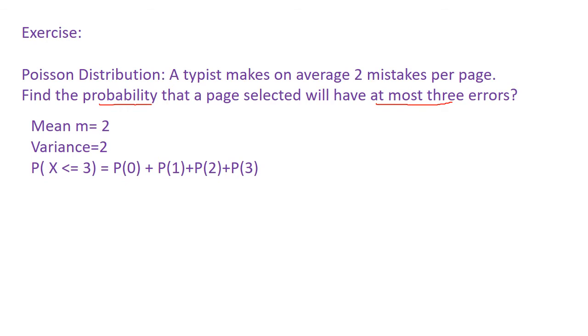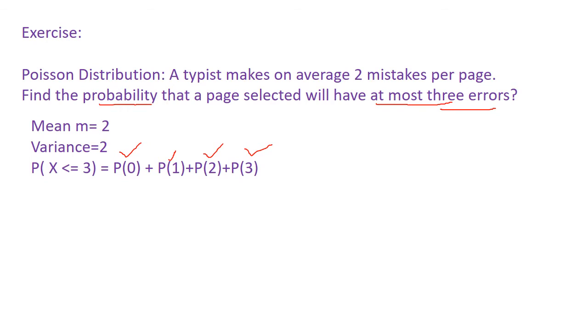So you have to calculate the probability of 0 errors, the probability of 1 error, the probability of 2 errors, and the probability of 3 errors, and the cumulative of these will be the probability of maximum three errors which is going to happen in this particular case.